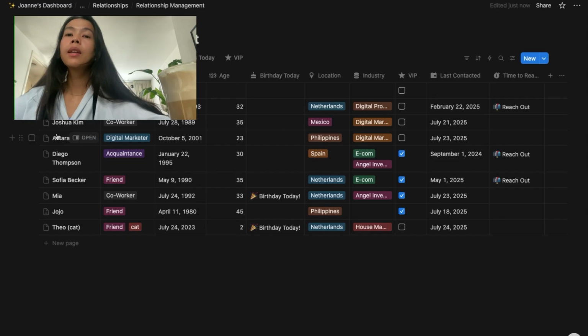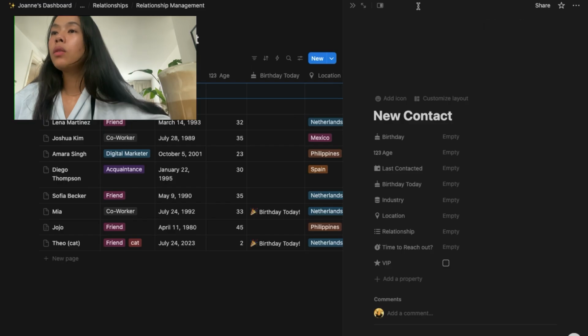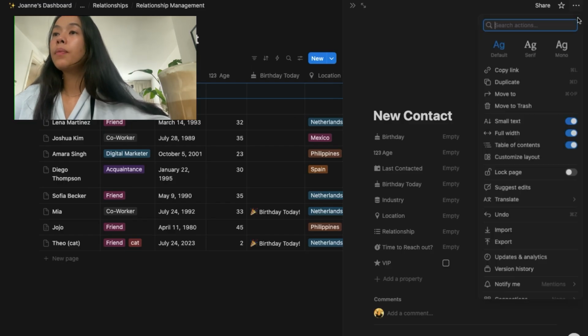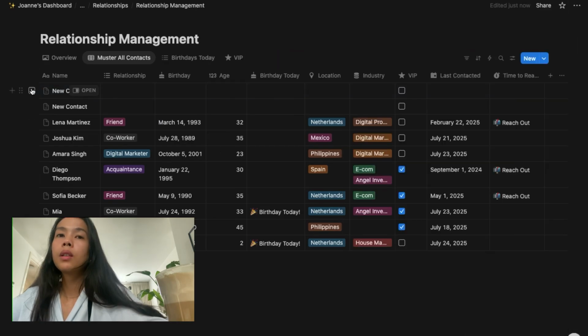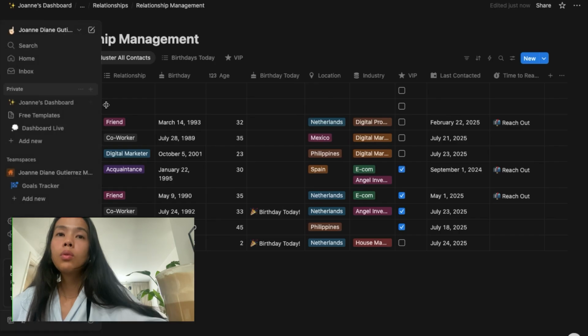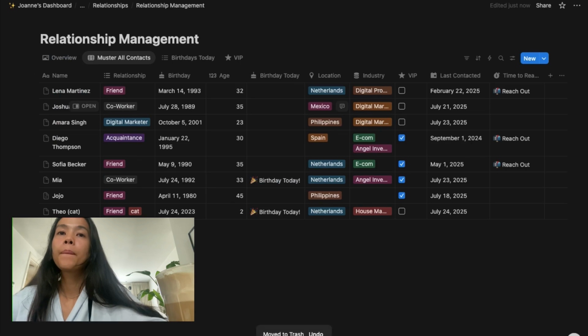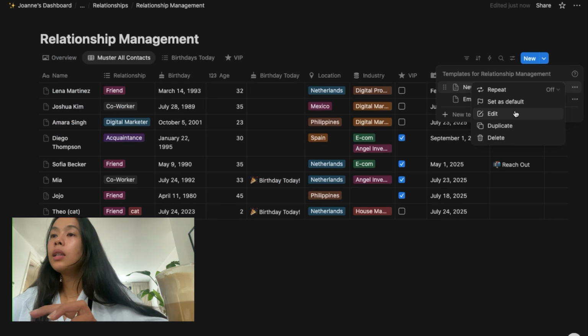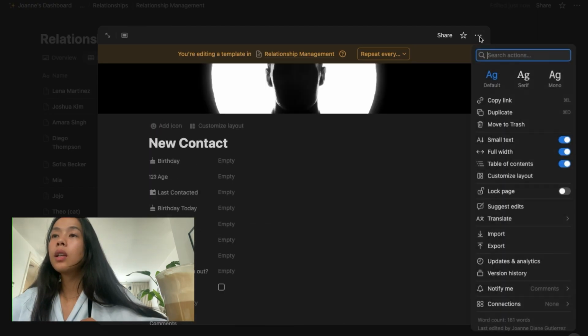Okay, we can edit that template to hide those things that are formulas. So we're going to edit it. Let's hide this one. I accidentally created these two things here. We're going to delete. Okay, we're going to new, edit the template, and I want to see it like this. This is fine, right?